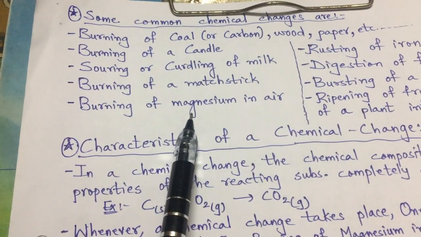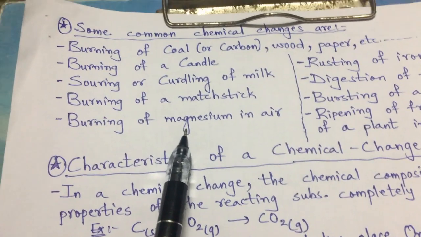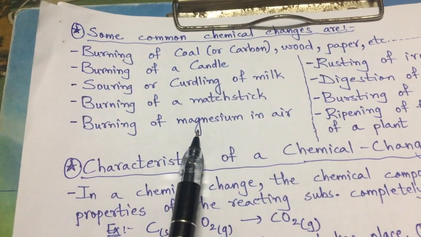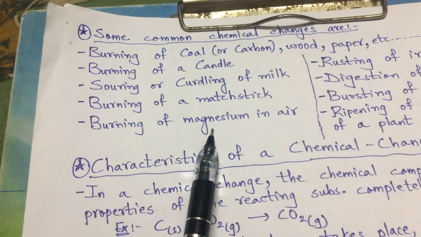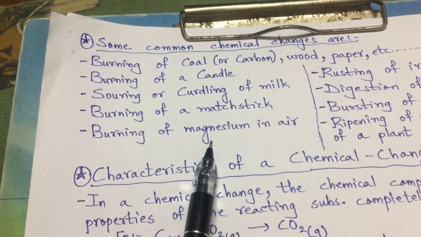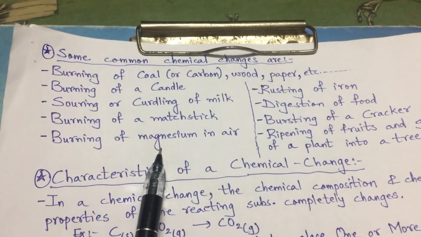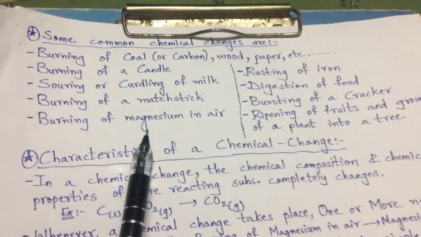During Diwali, you are bursting the firecrackers, right? In that you are bringing the ribbon. When you were very young, you used to bring a fulkani. It is a magnesium ribbon. So when it burns in presence of air, it will convert into the ash form, which is magnesium oxide, and it does not retain back into the magnesium.